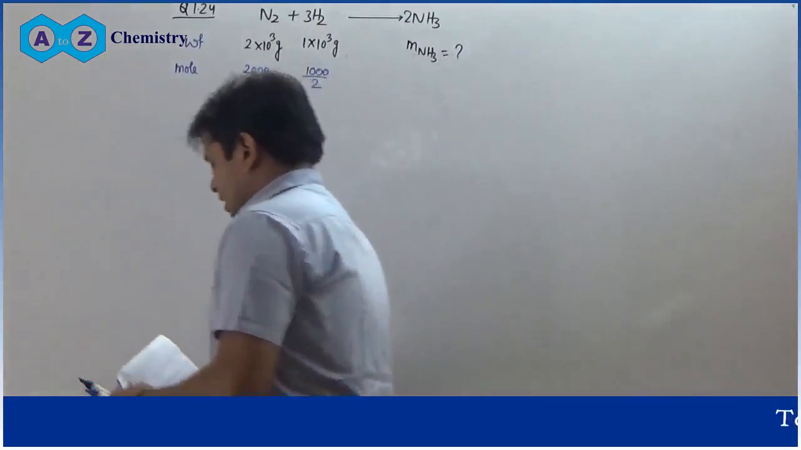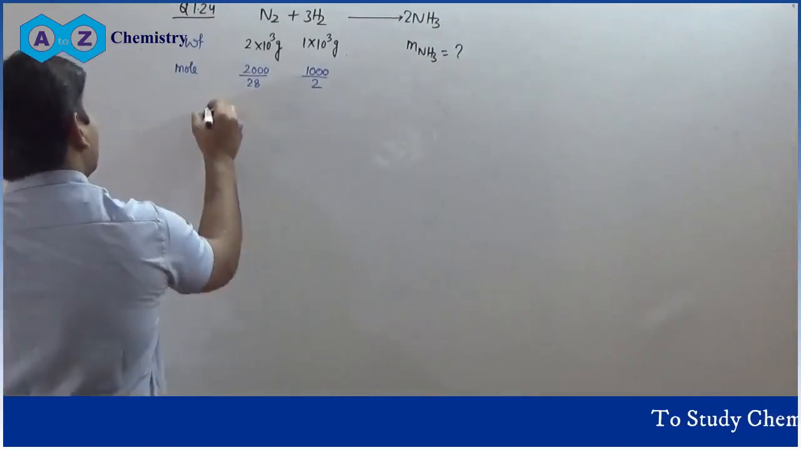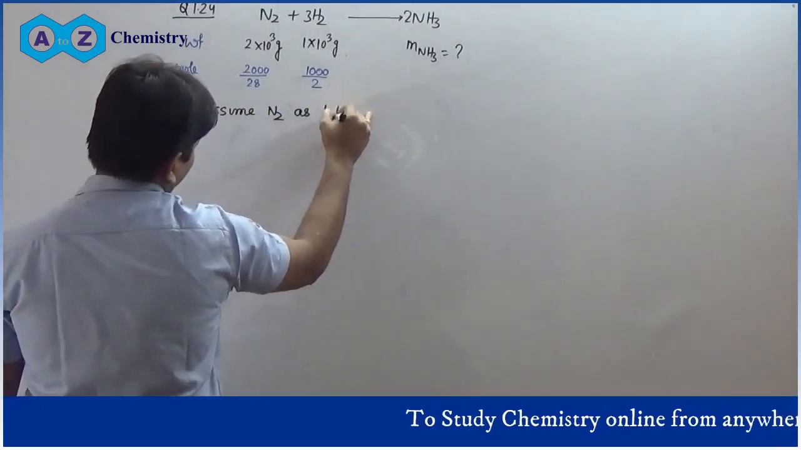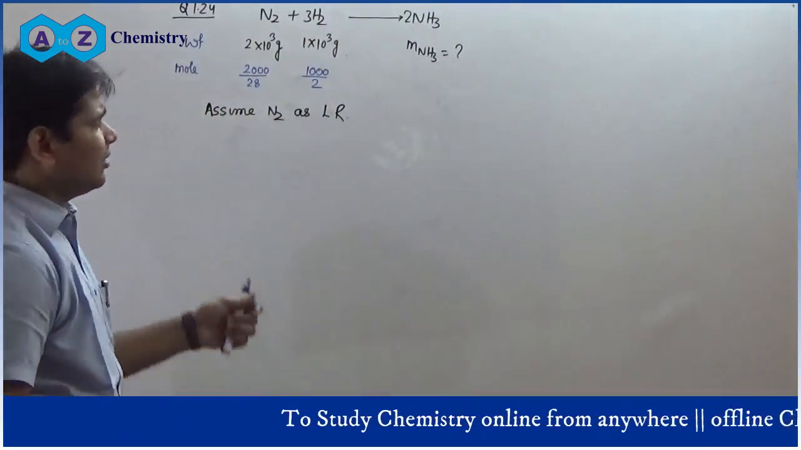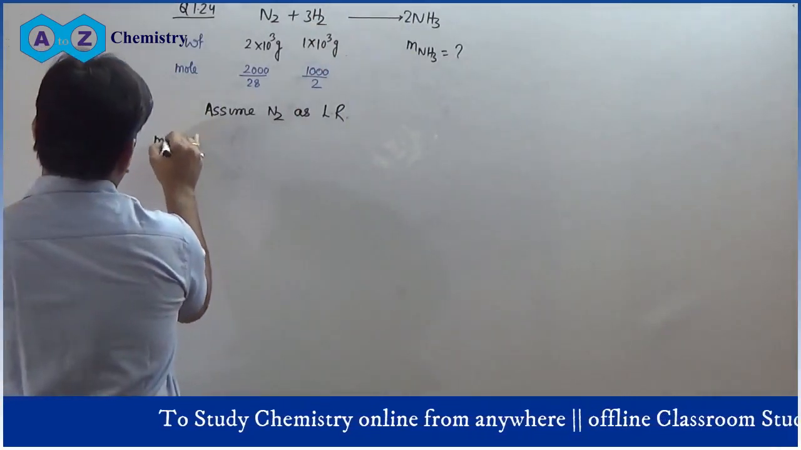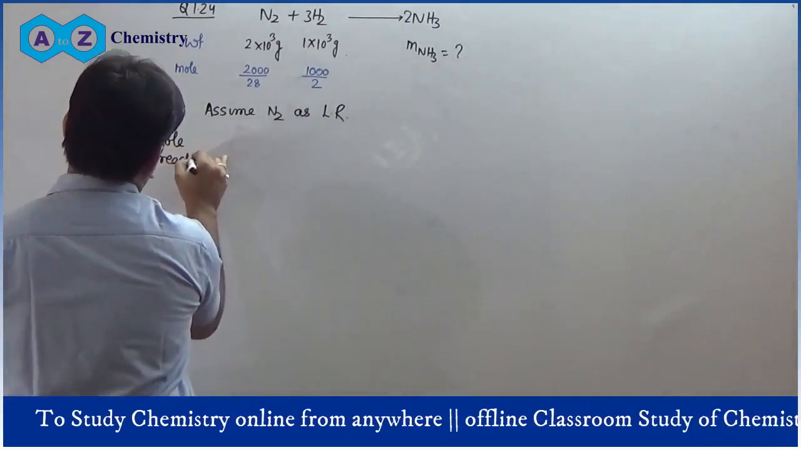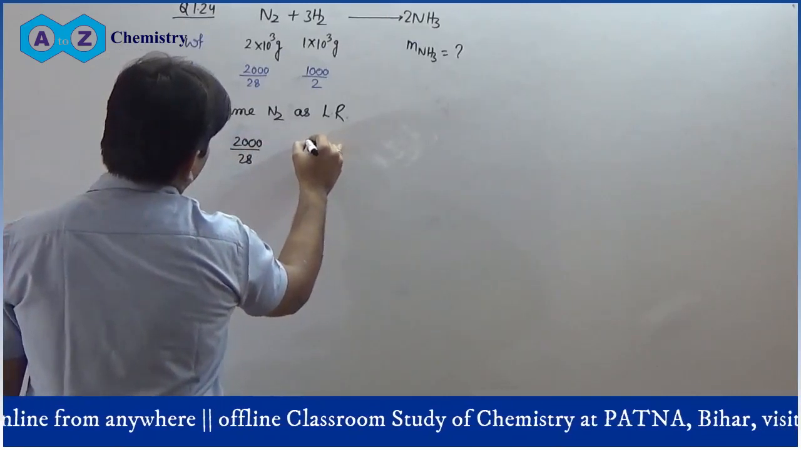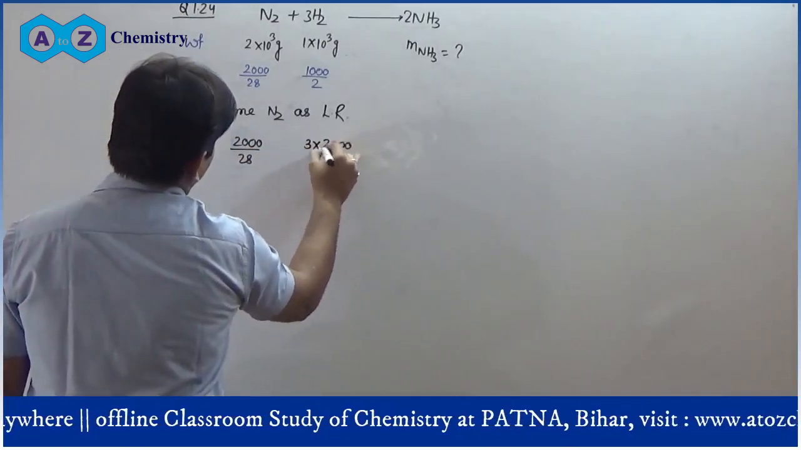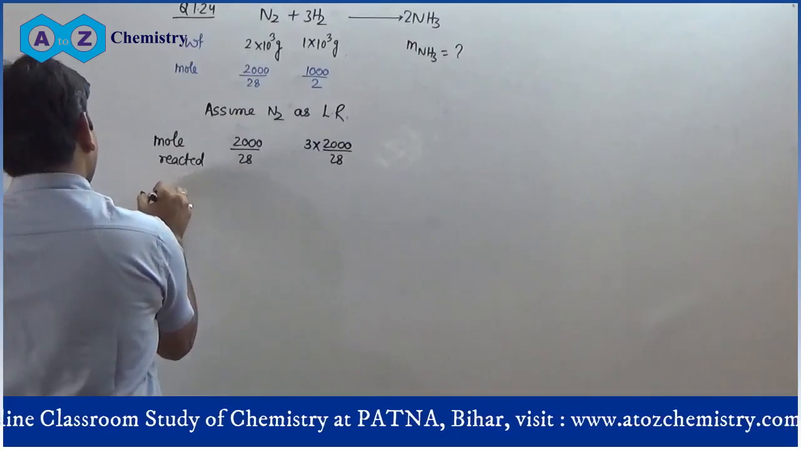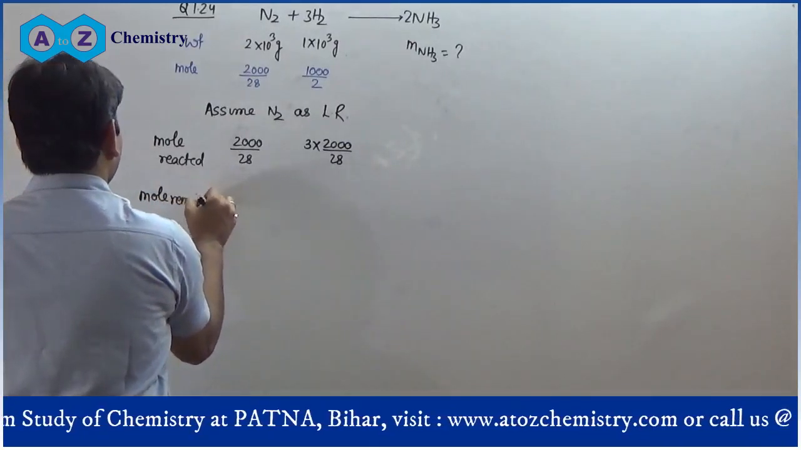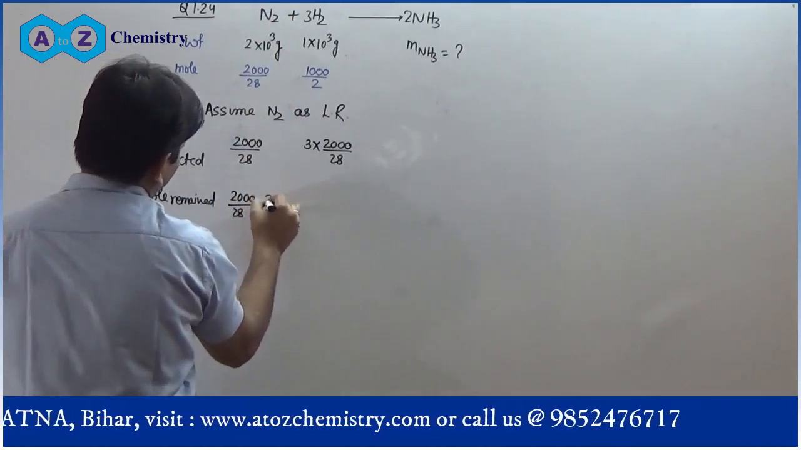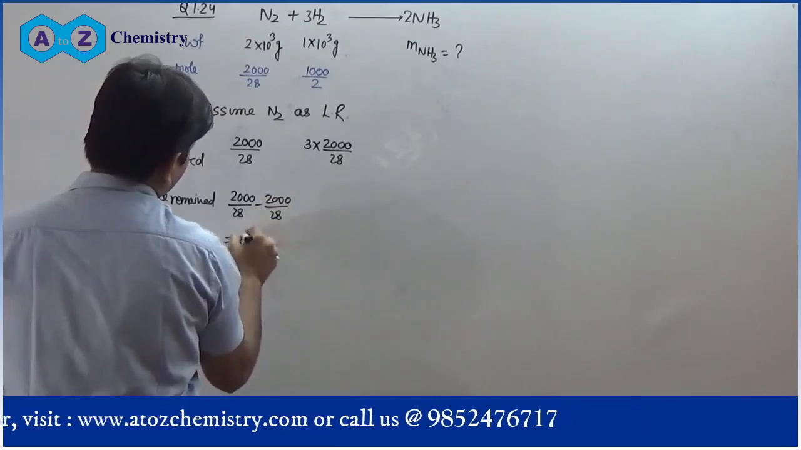Second method is this one. Mole is given. Assume any one as the limiting reagent. Assume N2 as the limiting reagent, or you can easily assume H2 as limiting also. So if N2 is the limiting reagent, the mole reacted will be equal to 2000 divided by 28, and here we will have 3 into 2000 divided by 28. So mole remained will be equal to, clearly N2, since N2 is limiting, 2000 divided by 28 minus 2000 divided by 28, that will be 0.